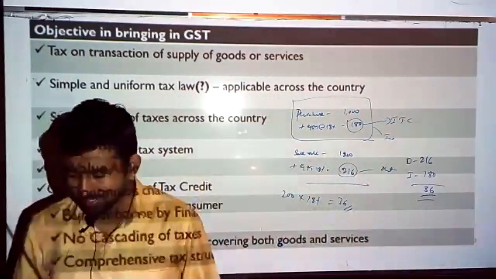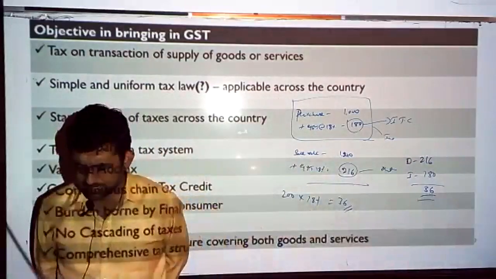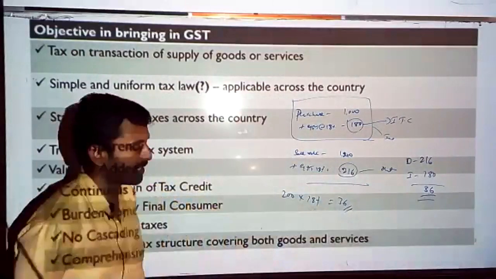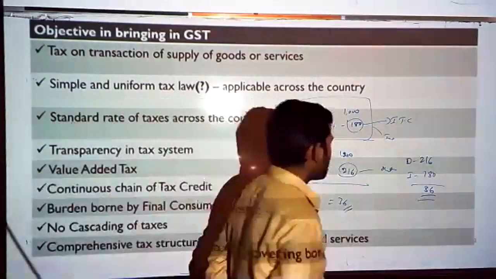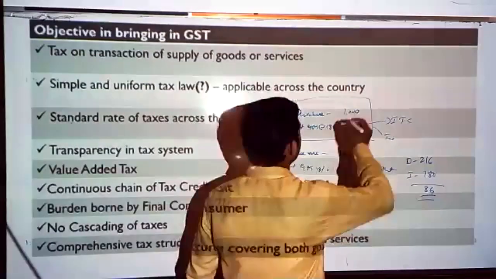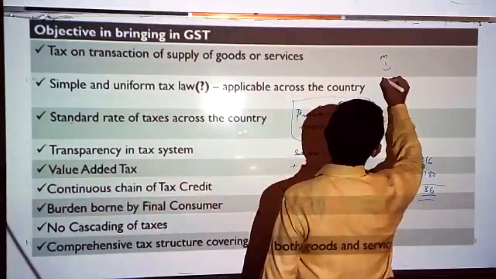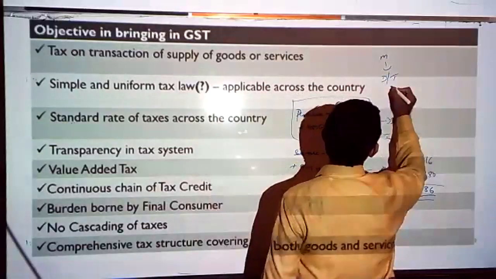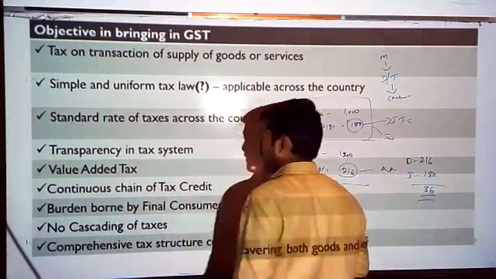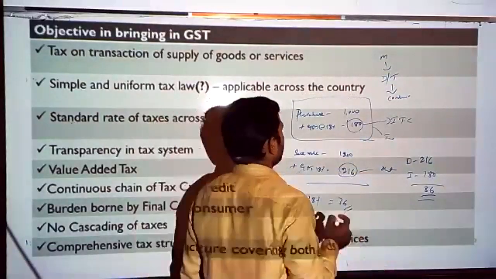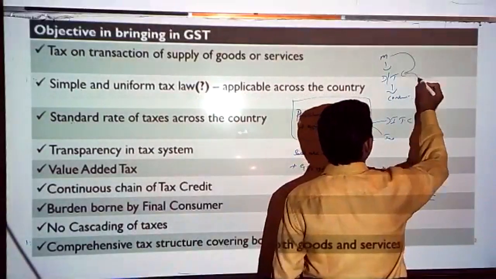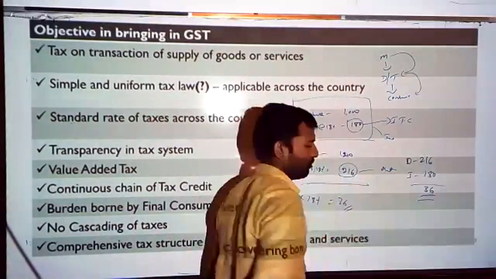Next, another objective in bringing the GST is a continuous chain of tax credit. Continuous chain of tax credit means, see, in that supply chain overall the people are involved. We discussed this in the previous class also. First there will be a manufacturer, then there will be a distributor or a trader, then there will be an ultimate consumer. Now this is a supply chain from the manufacturer to the dealer, from the dealer or trader to the consumer.